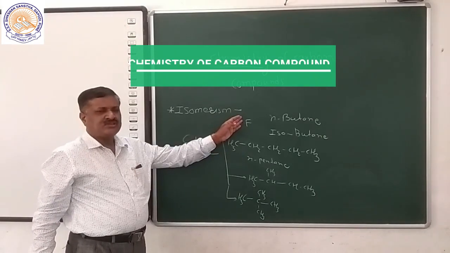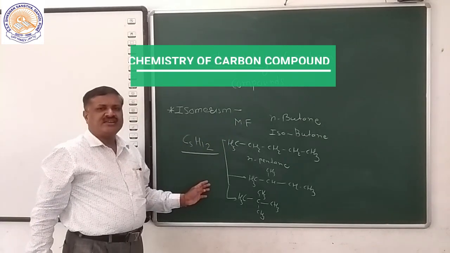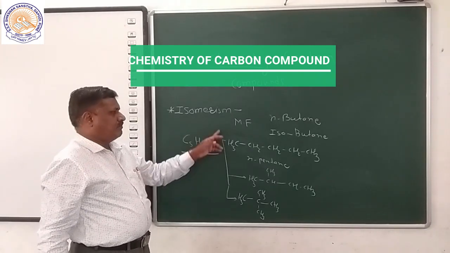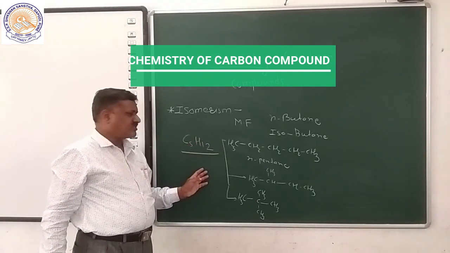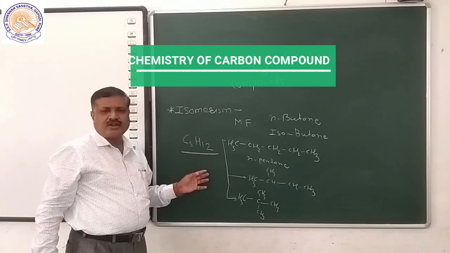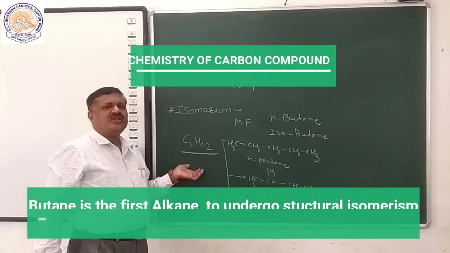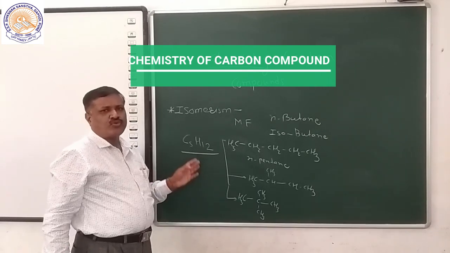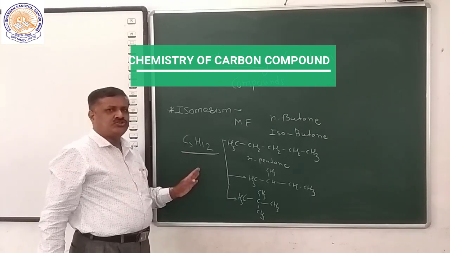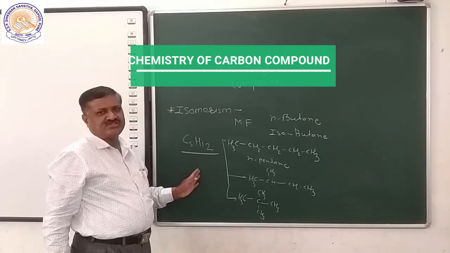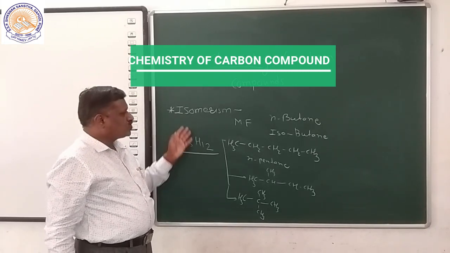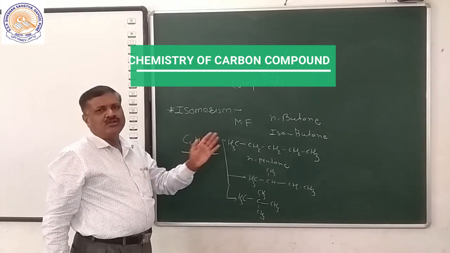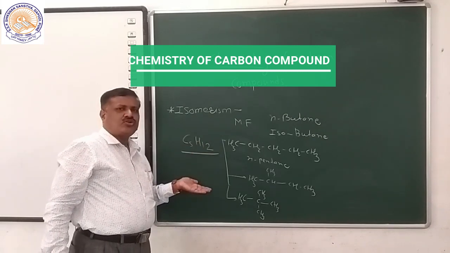Butane has two isomers, pentane has three isomers, while hexane has five isomers. Which is the first alkane that undergoes isomerism? Butane is the first alkane to undergo isomerism. Methane, ethane and propane have only one structure, so they do not undergo isomerism. So this is isomerism. Alkenes and alkynes also undergo isomerism.